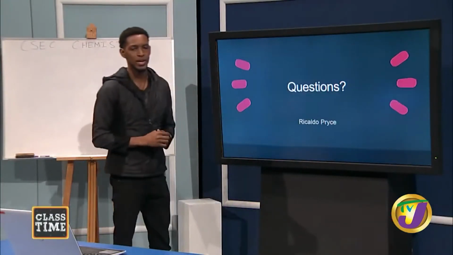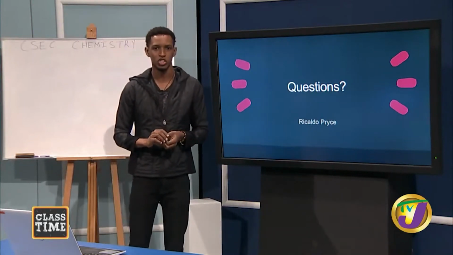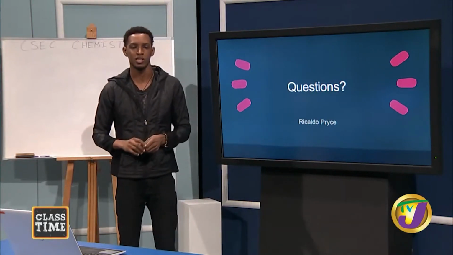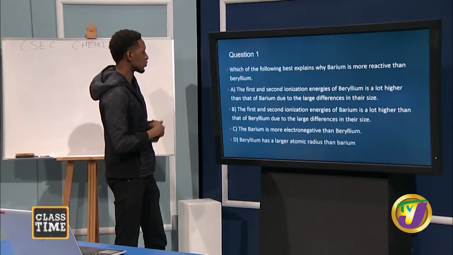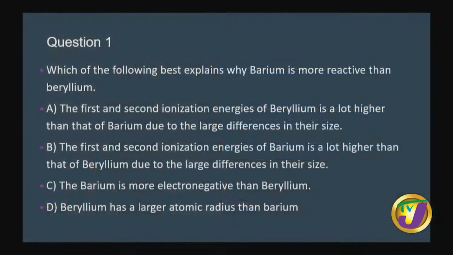Now, before we end today's session, we should look at some questions. So that's exactly what we'll do. Now, the first question says, which of the following best explains why barium is more reactive than beryllium? A says the first and second ionization energies of beryllium is a lot higher than that of barium due to the large differences in their size.